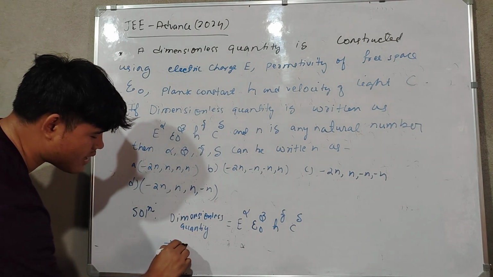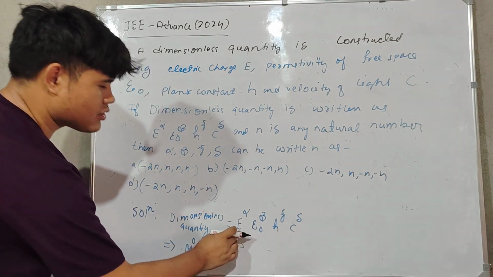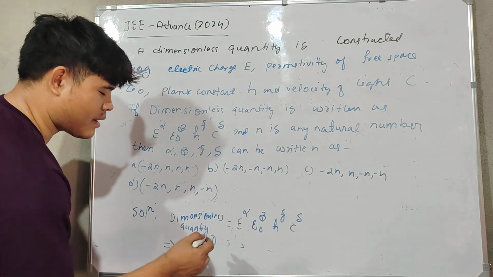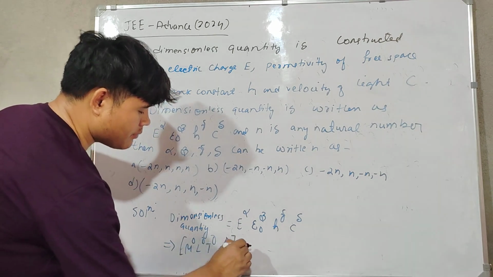Dimensionless quantity means whose dimension is M0 L0 T0, and here charge is also there. That means current will come, ampere will come. So ampere 0.